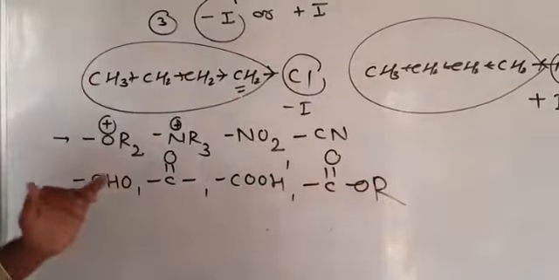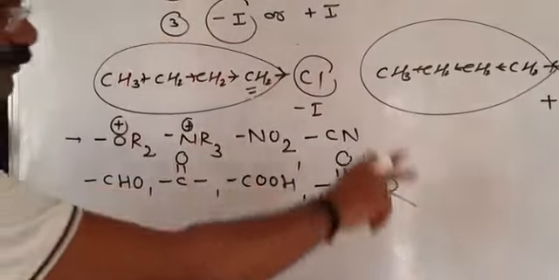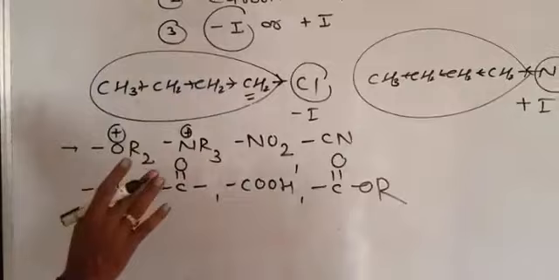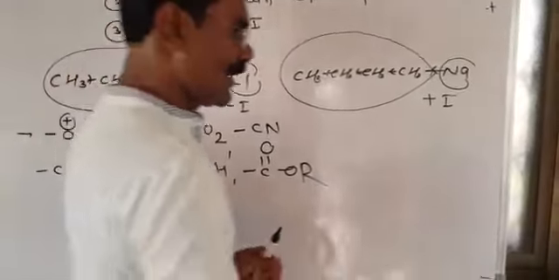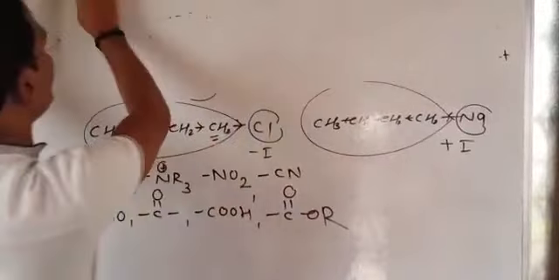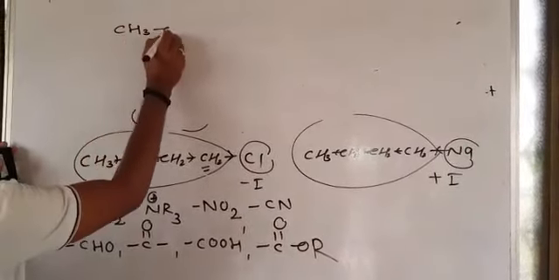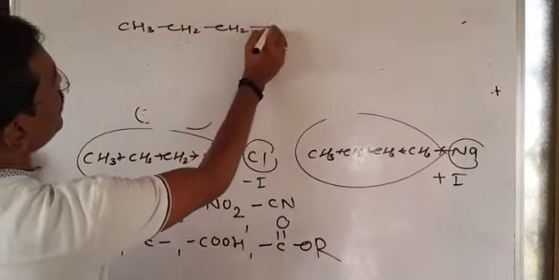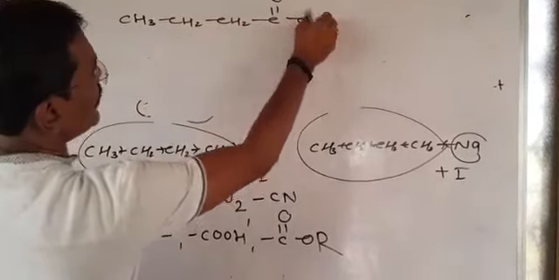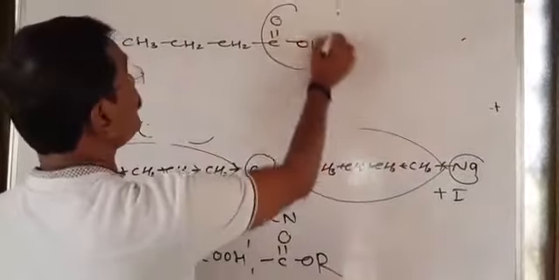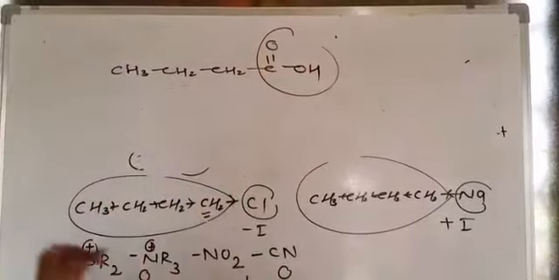So how to decide whether such a group creates negative inductive? Very simple. Now I will give you one best example. Suppose we have one molecule. See toward this. Now I am representing in front of you an organic compound, CH3-CH2-C double bond O-H. Now this is butyric acid. So what is the effect of this COOH on this carbon chain? You decide very simply. How?